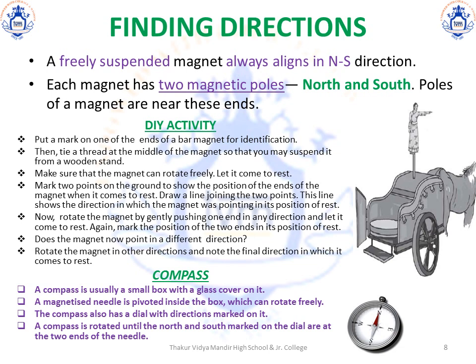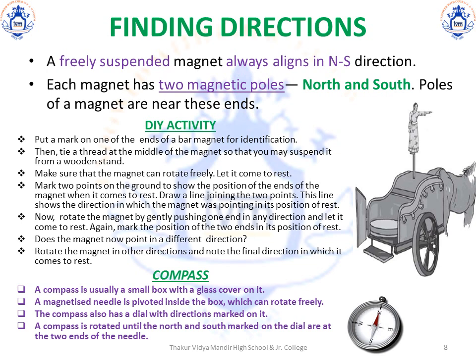Mark the two points on the ground to show the position of the ends of the magnet once it comes to rest. Draw a line joining the two points. This line shows the direction in which the magnet was pointing in its position of rest. Now, rotate the magnet by gently pushing it in any direction and then let it come to rest again. Again, mark the position of the two ends once the magnet comes to rest.